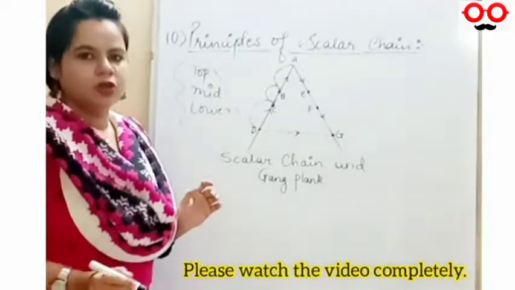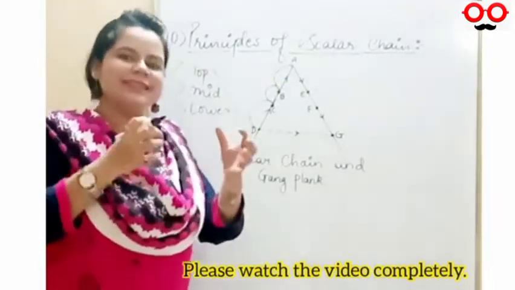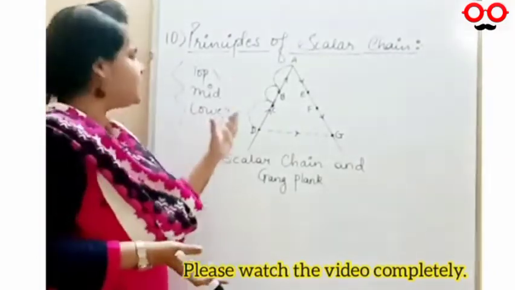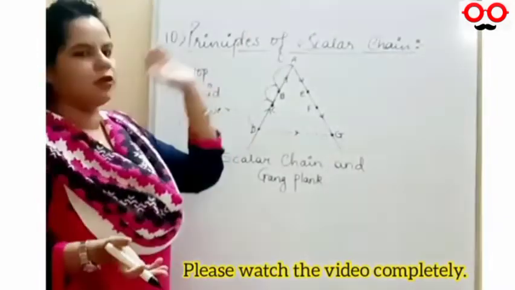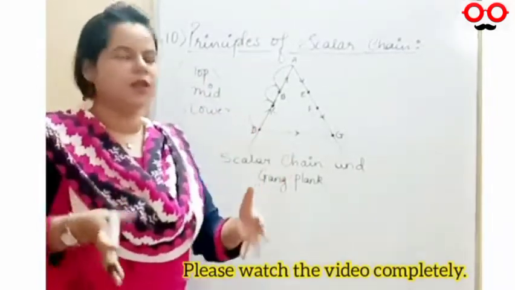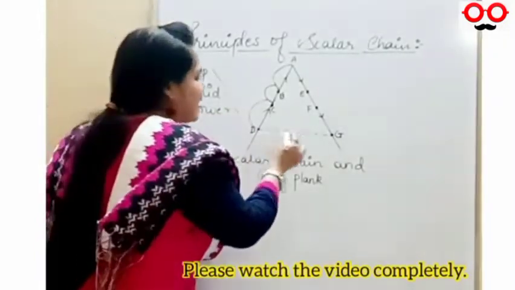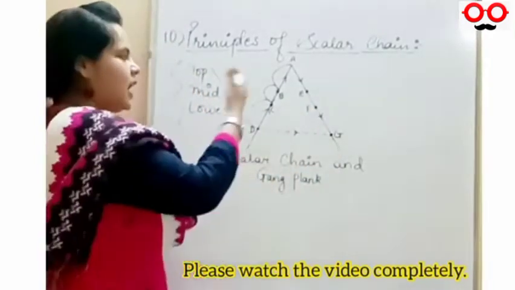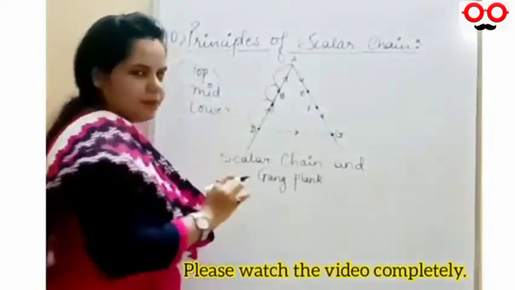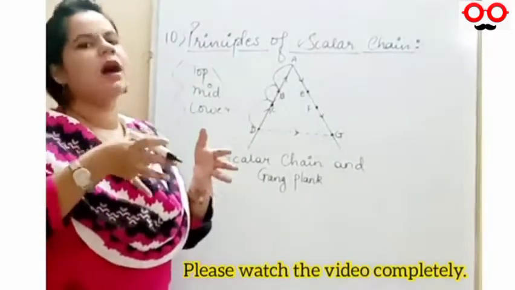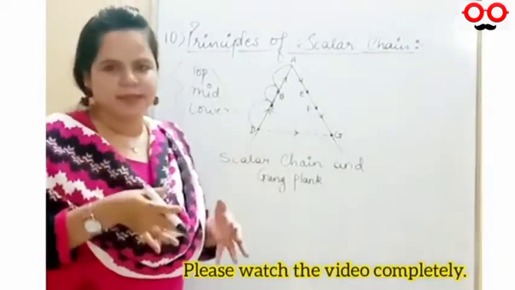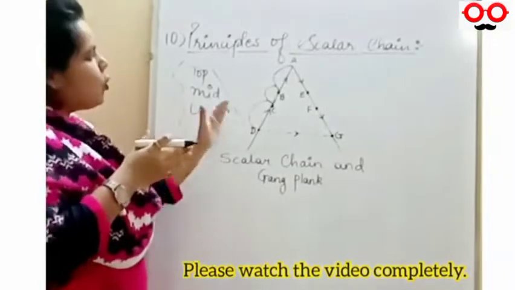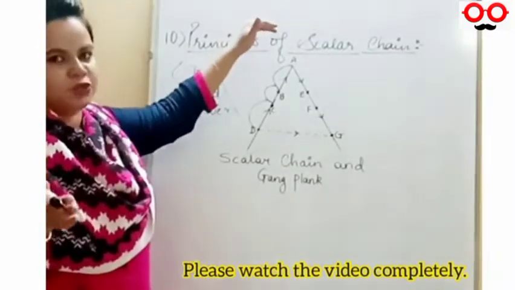Such a long procedure. So at that particular time, if within some period of time you want to take a decision, what would you like to do? Because it is time consuming to go to the main authority of the management hierarchy, it is very important to use the gang plank. It means that within that functional department, we can contact another person, Mr. G, and clear our doubts. We can clear any kind of problem arising in the organization without wasting time by going through the hierarchy up to the top management.